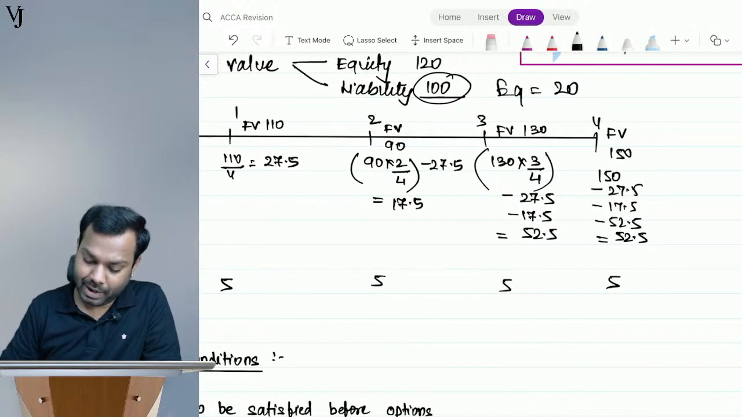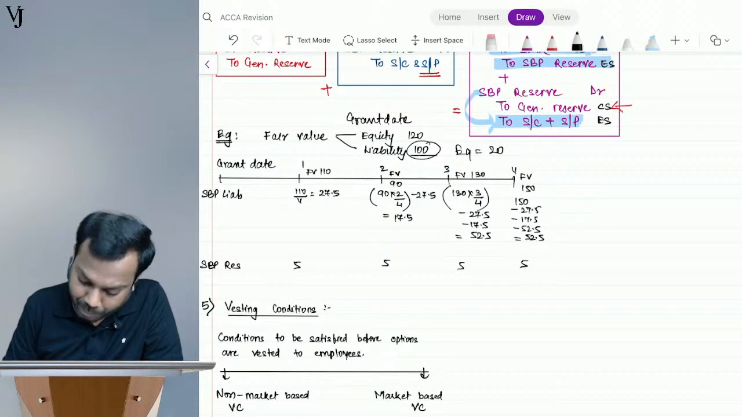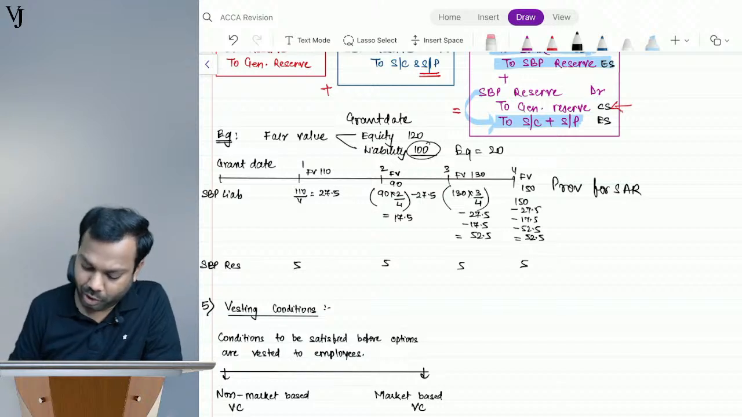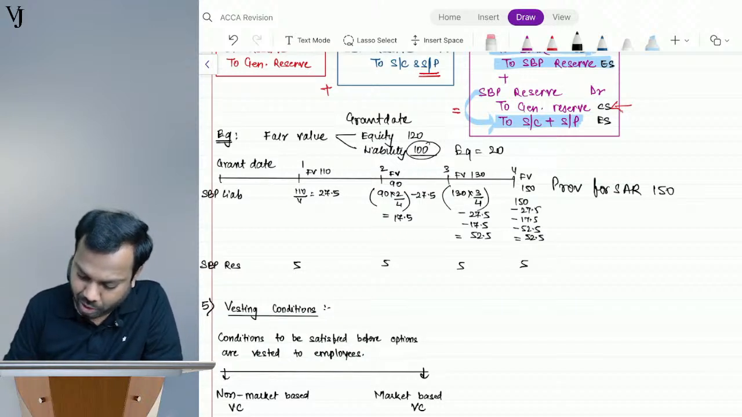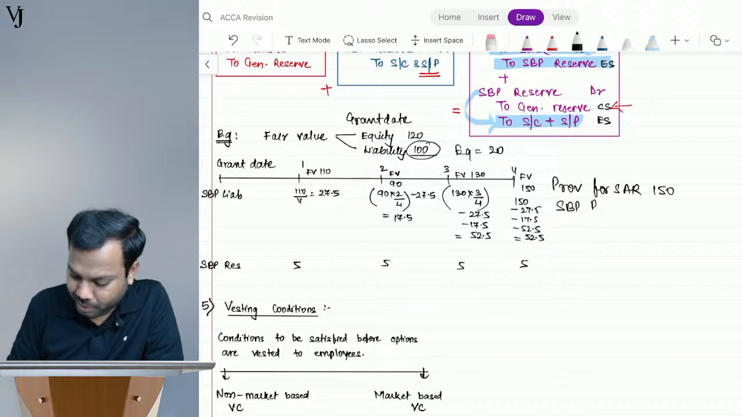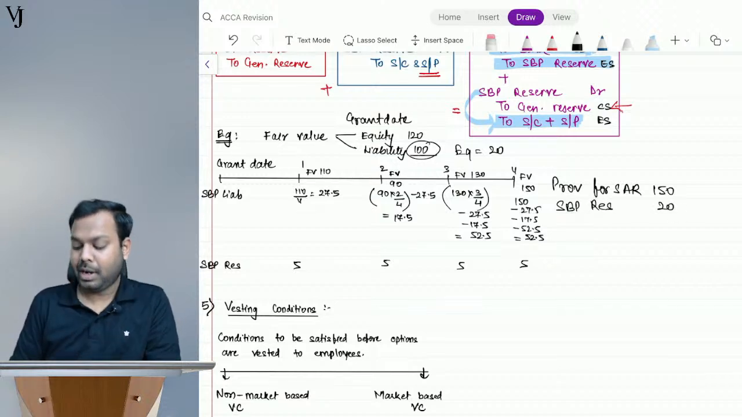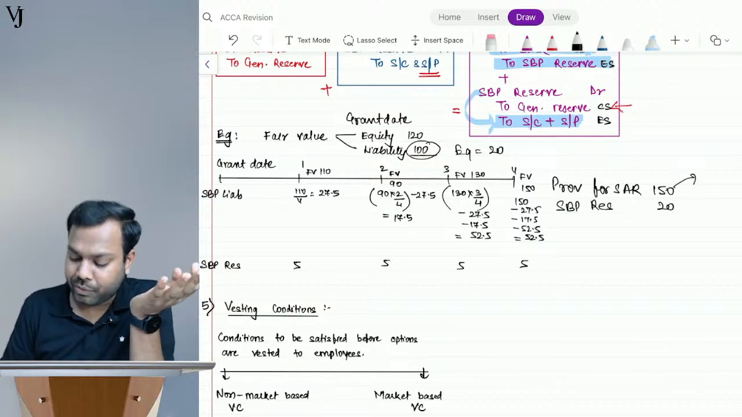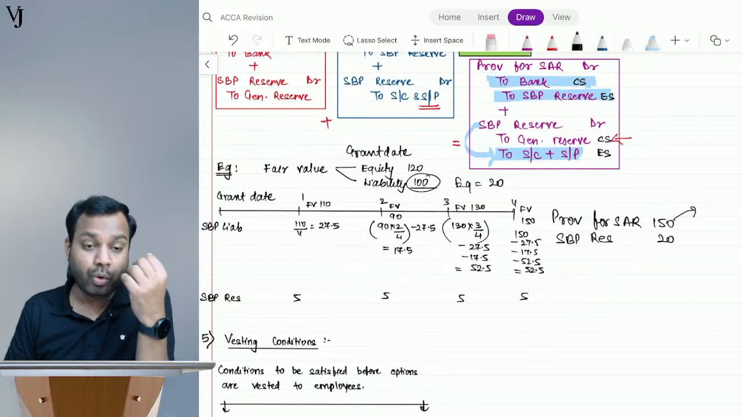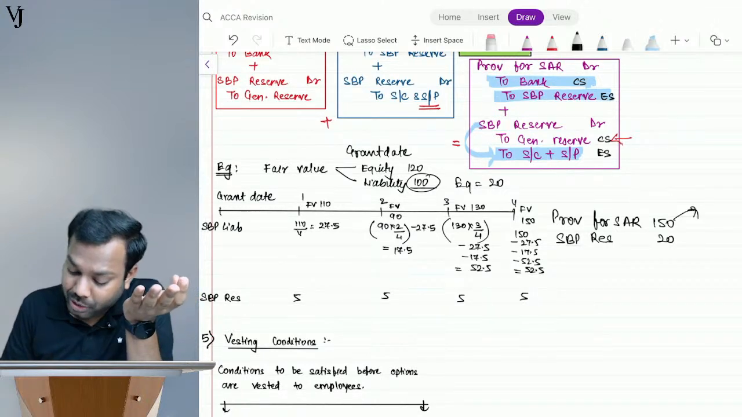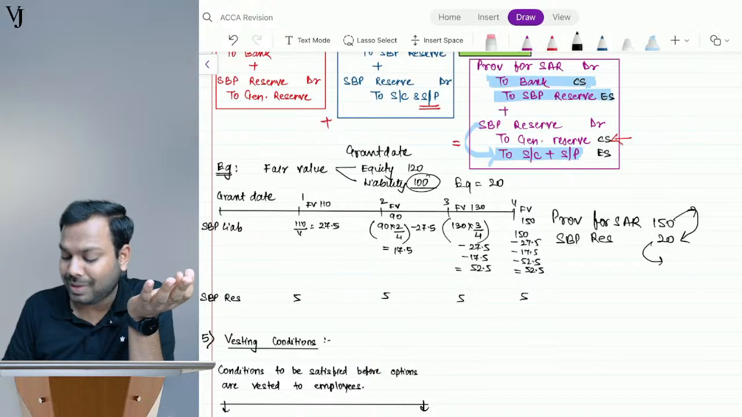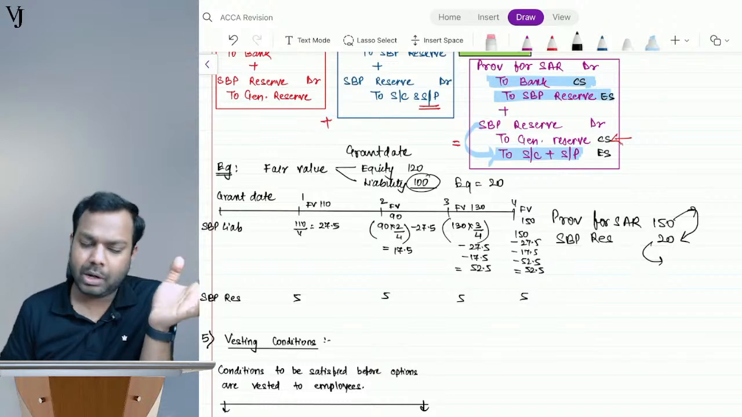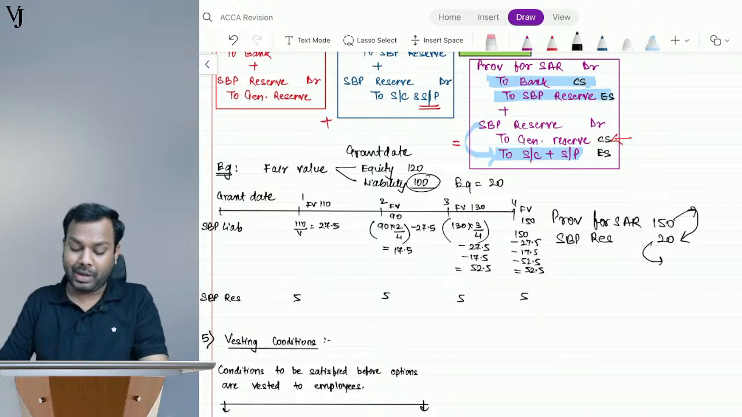So now at the end, your provision for SAR will have a balance of how much? 150, and your SBP reserve will have a balance of 20, right? Now if you want to do full cash settlement, you pay this in cash and transfer to general reserve. If full equity settlement, you transfer this to SBP reserve, and from here you issue equity shares, and the balance you transfer to securities premium. If partially, you do a combination of both. I hope it is clear, everyone.